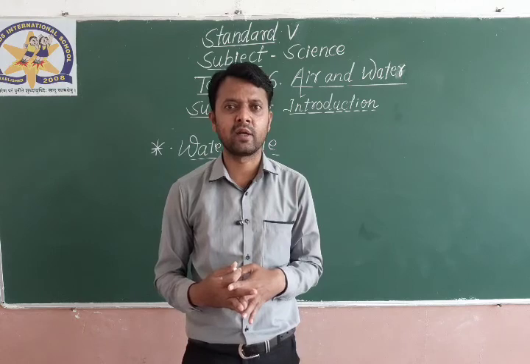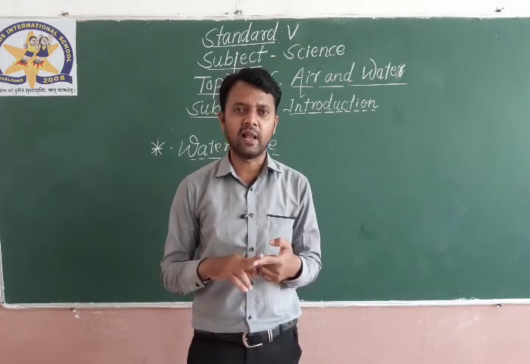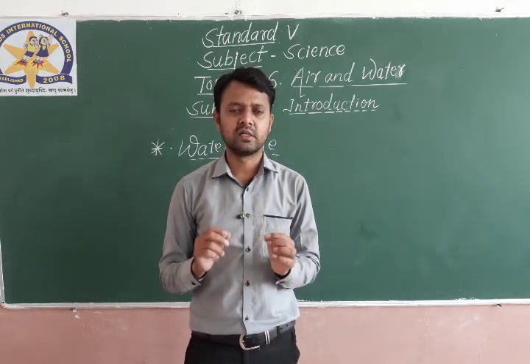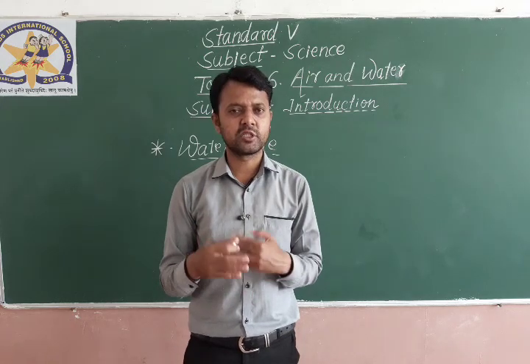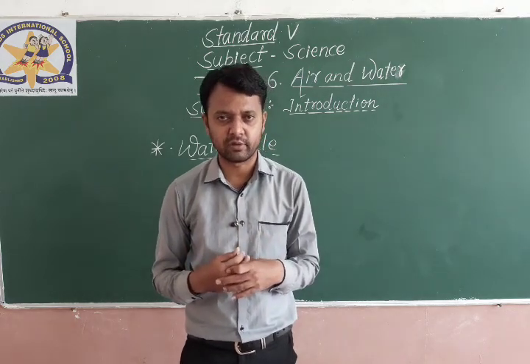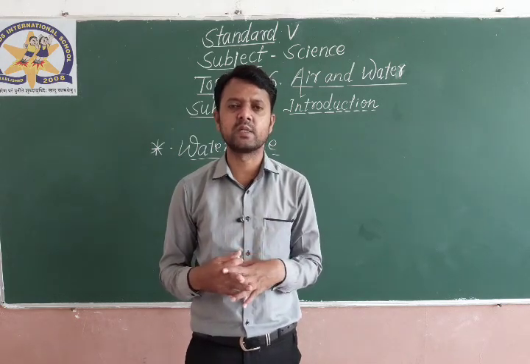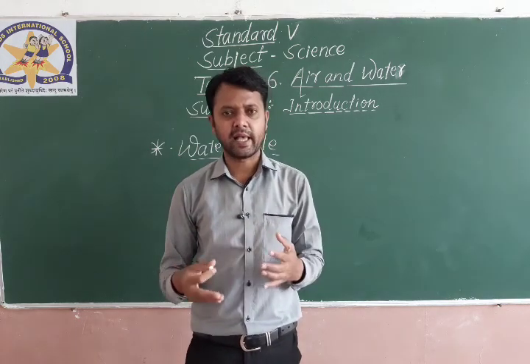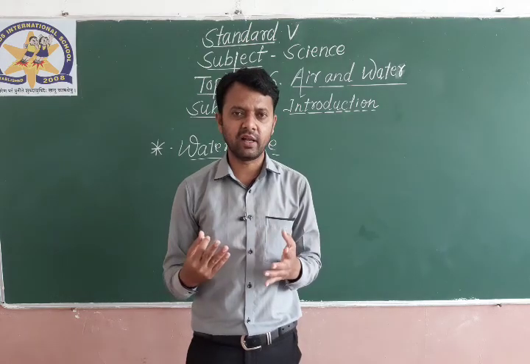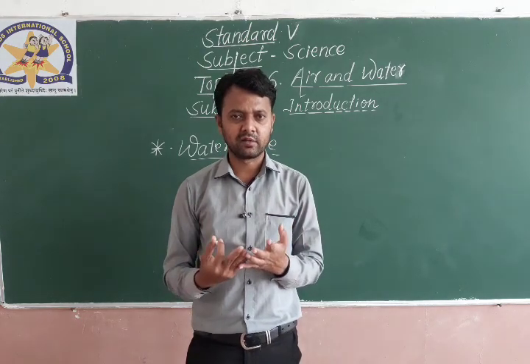See, air and water, again a correlation. With the help of air, this vapor changes into droplets of water. The vapor becomes cool with the help of air and changes into water droplets. Then, as you all know, the droplets become bigger.